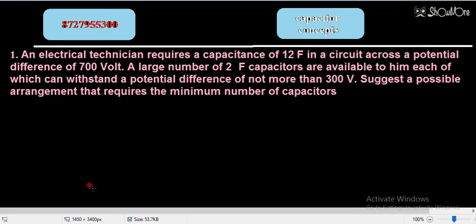Good afternoon, students. In today's class, we are going to discuss two questions which are asked in NCERT. These questions are similar to those NCERT questions, and then we will discuss one to two questions which are on the basis of series and parallel combination of capacitors. So let's see the first question.